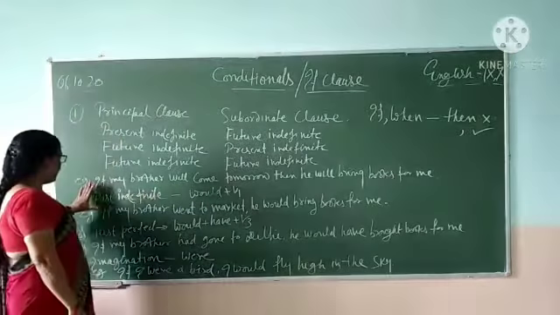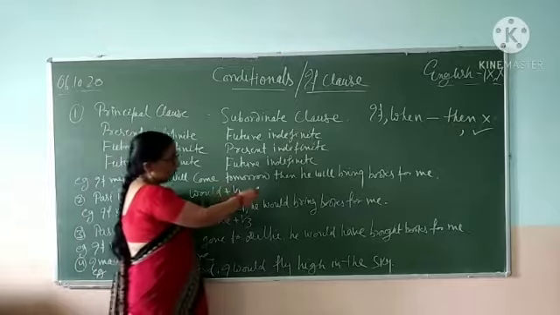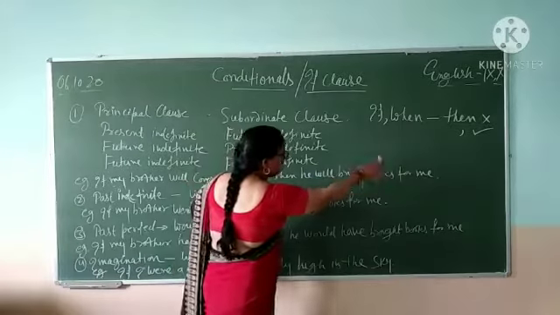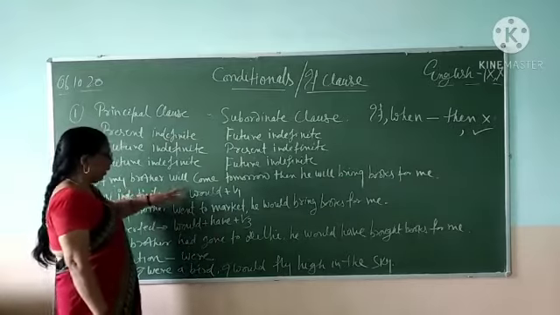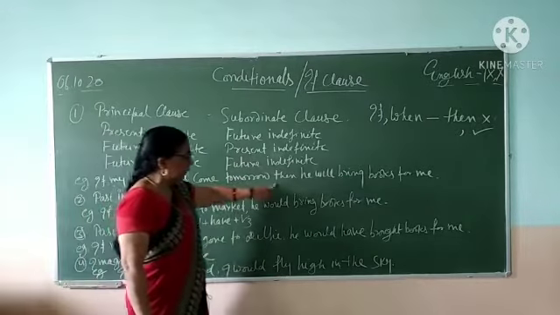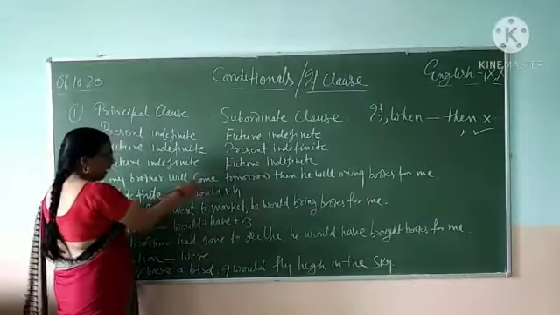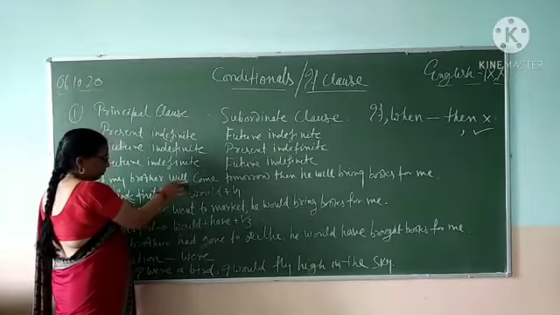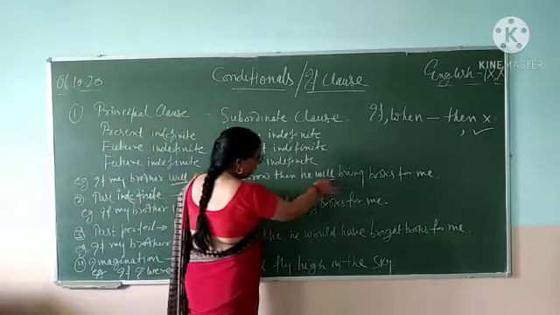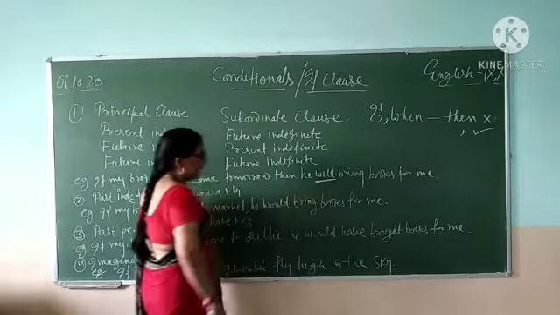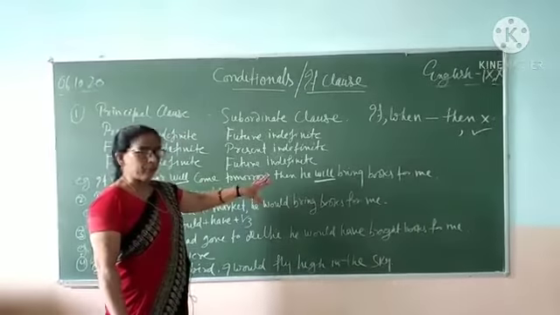For example, if I say here, if my brother will come tomorrow, then he will bring books for me. Now see students, I have written will here also and here also. That is, I have used future indefinite in both the clauses, and which is wrong.